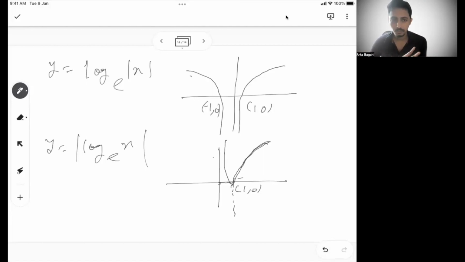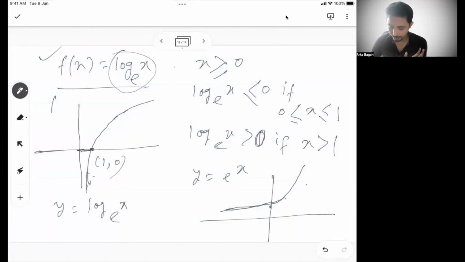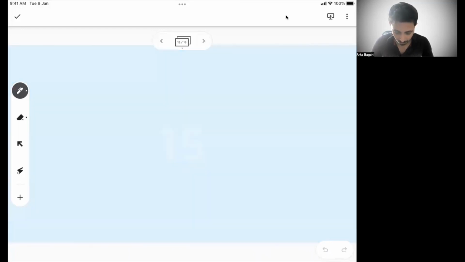Between 0 to 1 of x, y was negative earlier. If you see this graph, between 0 to 1 of x, y was negative, it was coming down. But this will not be negative, it will start going up. So that's what we have done in this case, right? So this is one. Let's say the other one, let's say y equal to